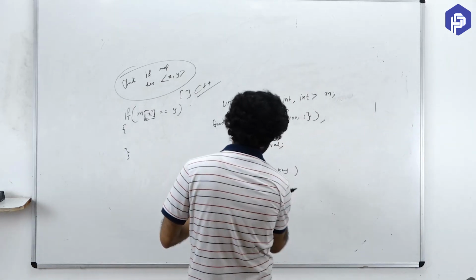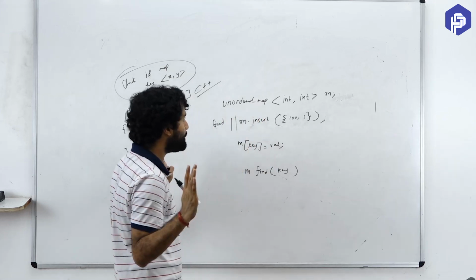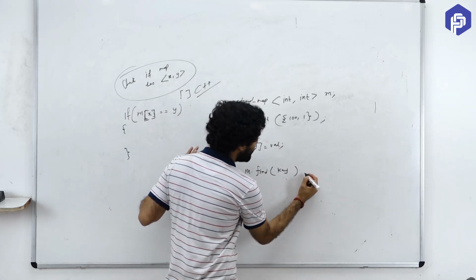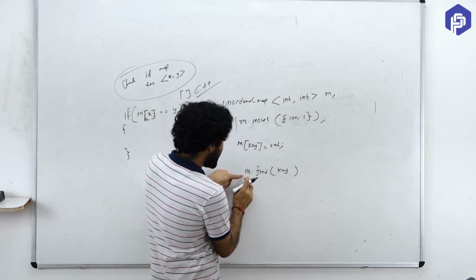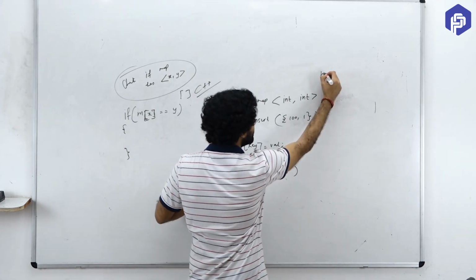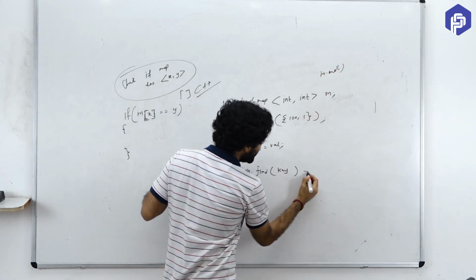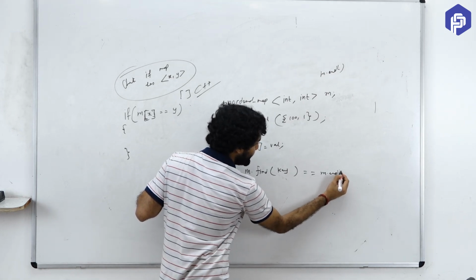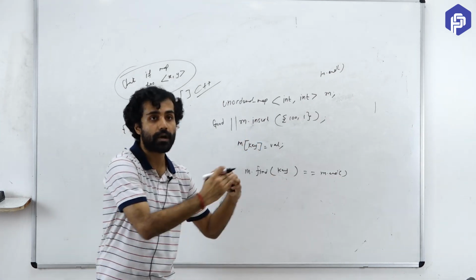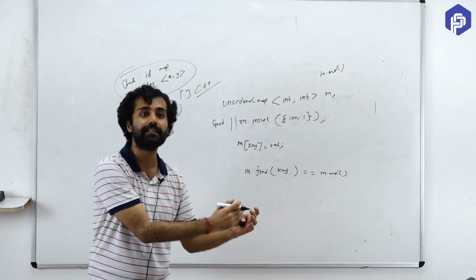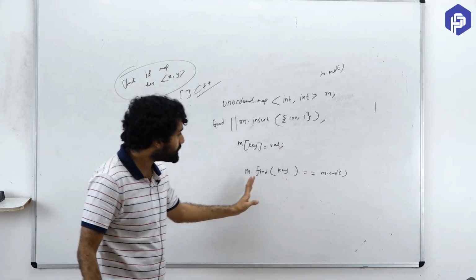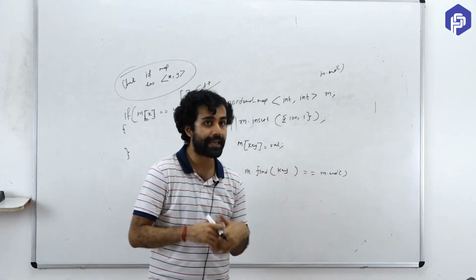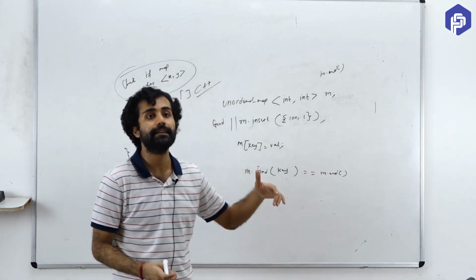If the key does not exist in the map, then this thing will return you a special pointer which is called m dot end. So if this thing is equal to m dot end, it means that this key is not present in the map. Since the key is not present in the map, that key value pair is also not present in the map, right? So this is the way you should adopt for checking whether a key exists in a map or not.